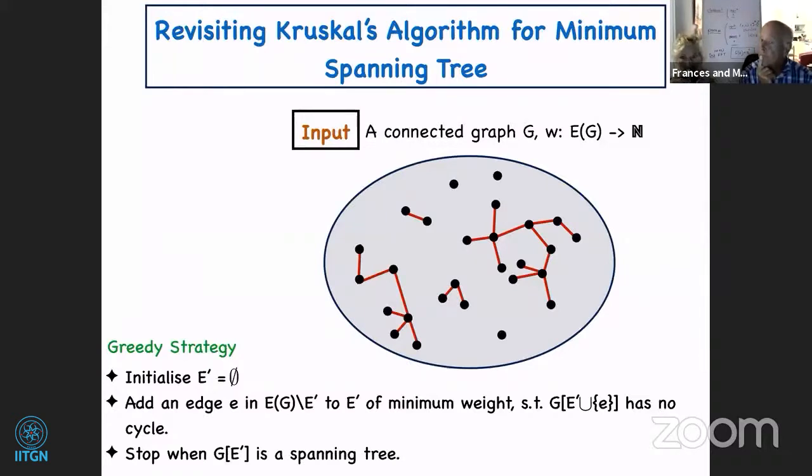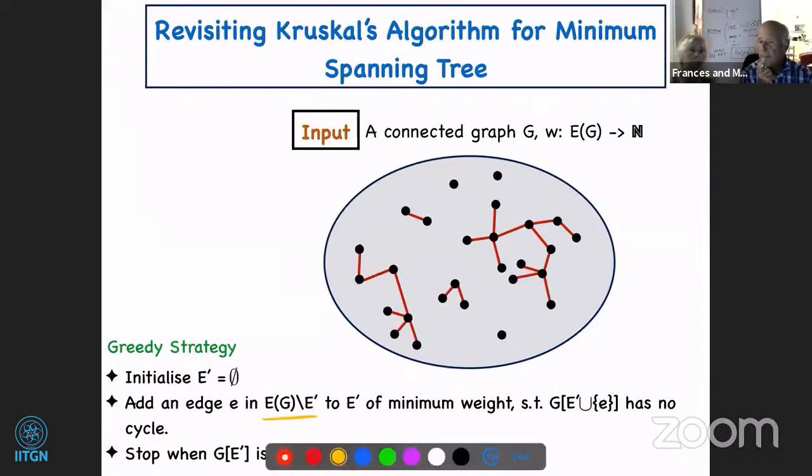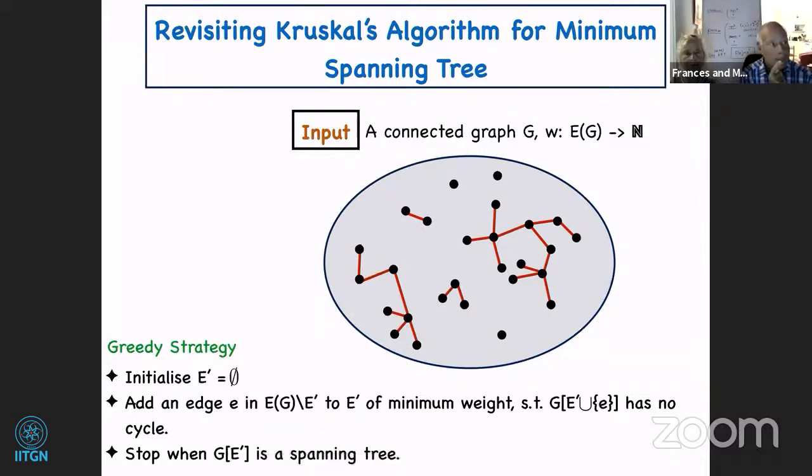So when can we add such an edge? Let us look at an edge E which is outside our set E prime, of minimum possible weight, such that if we look at the graph induced on the edges that have already been selected together with this edge E, it is still acyclic. Then we add E to our E prime. We look at all the edges for which the graph induced on E prime union E is still acyclic, and we choose the E that has minimum possible weight. Even if there are multiple such edges, we just pick one arbitrarily. And then we stop when we already have a spanning tree.